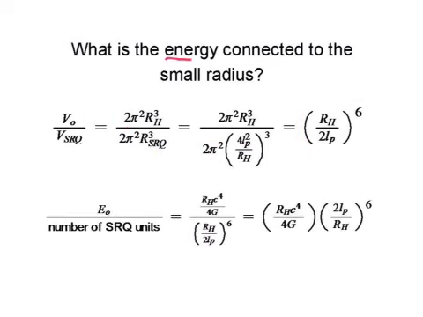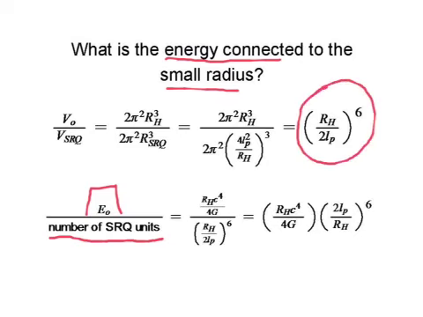Now, to get the energy connected to the smaller radius, we'll take the energy of the observable universe and divide it by the number of small radius quantum units. The number of small radius quantum units we've just determined here. So we take our E sub O value and divide it by this number, and it's identical to this. These are just two different ways of expressing it.